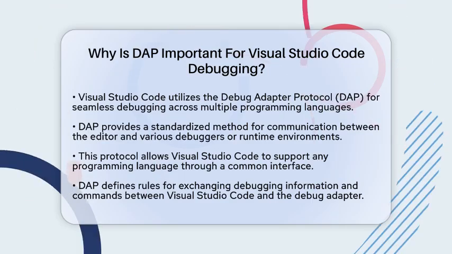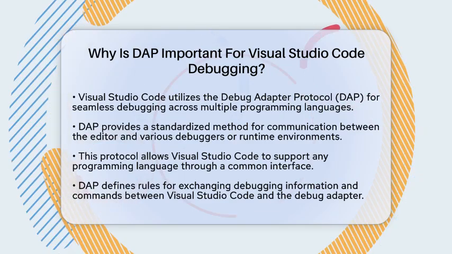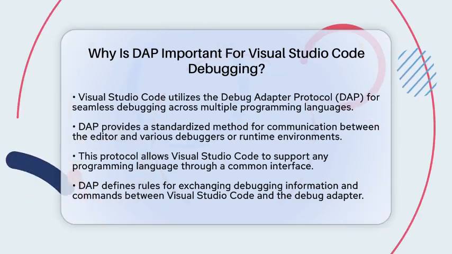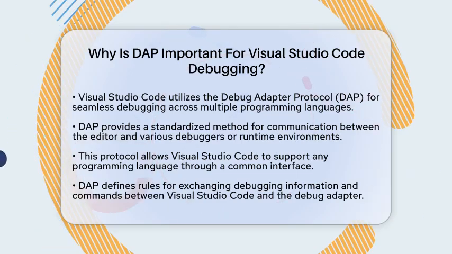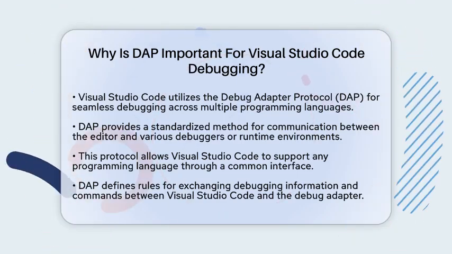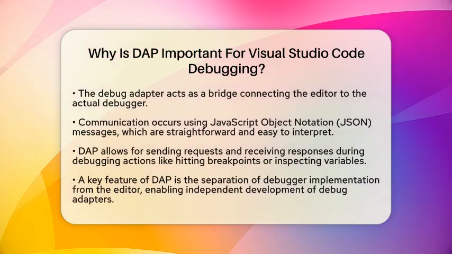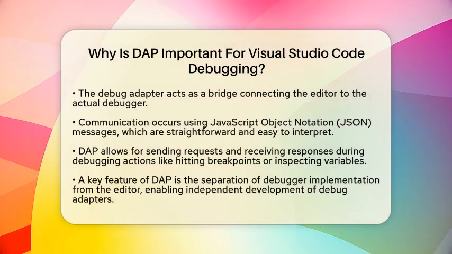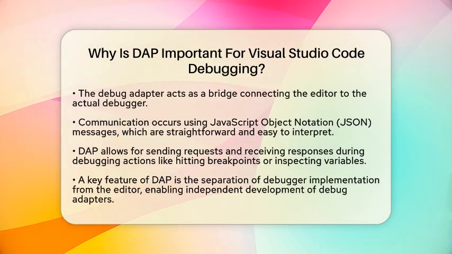The Debug Adapter Protocol defines a set of rules for how debugging information and commands are exchanged between Visual Studio Code and the debug adapter. Think of the debug adapter as a bridge that connects the editor to the actual debugger. This communication happens using JavaScript object notation messages, which are simple and easy to understand. These messages allow requests to be sent and responses to be received, whether you are hitting breakpoints, stepping through code,